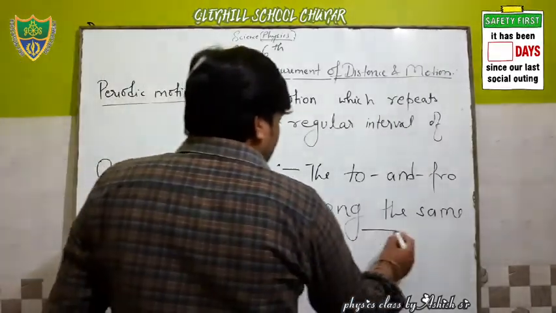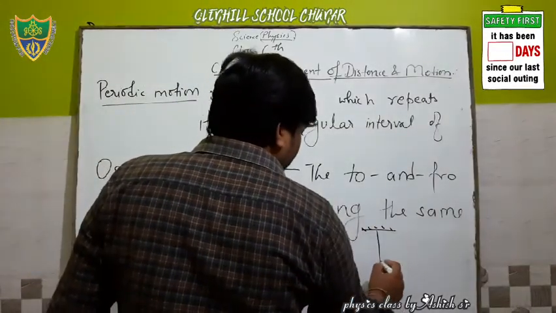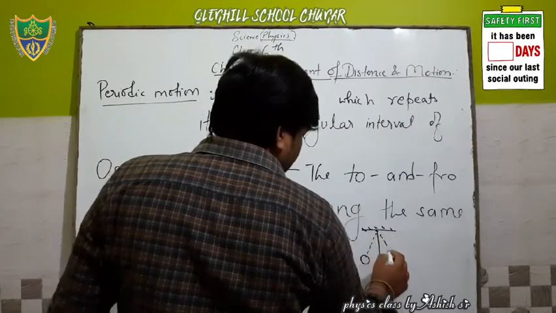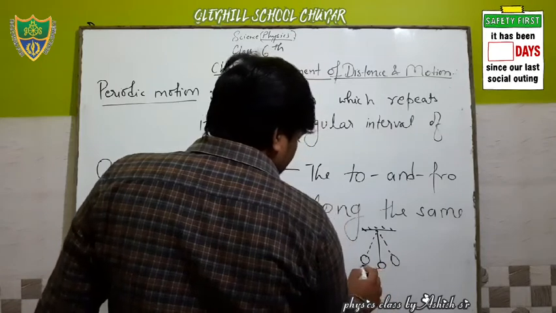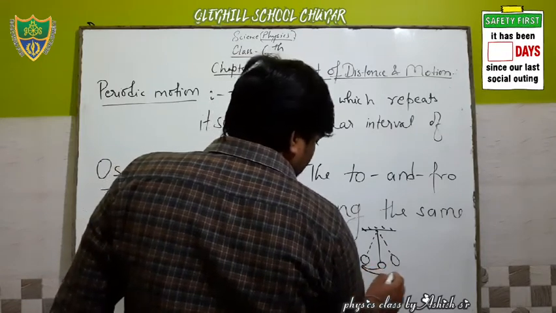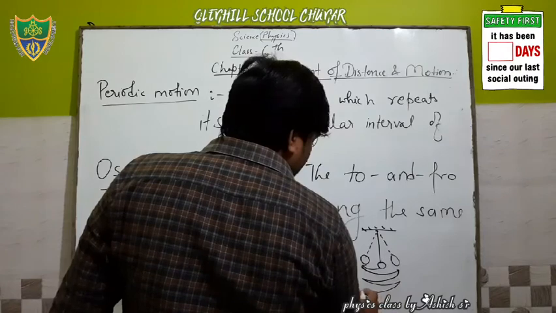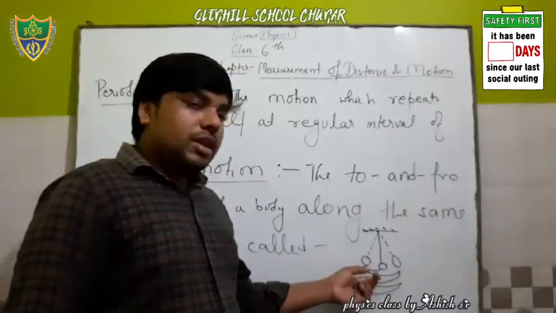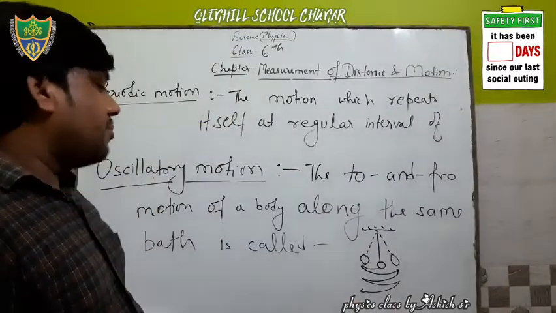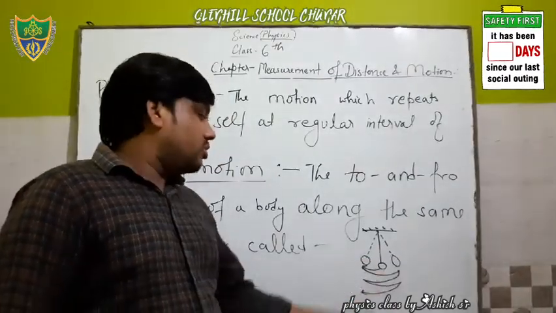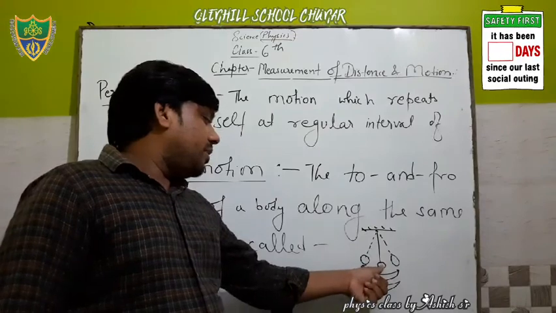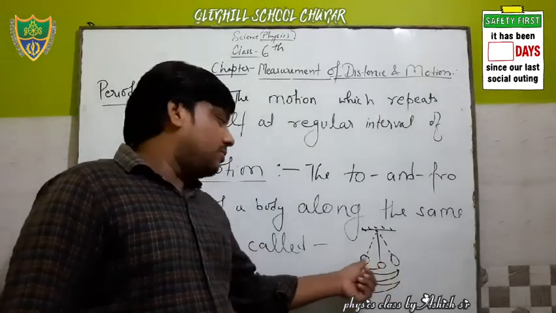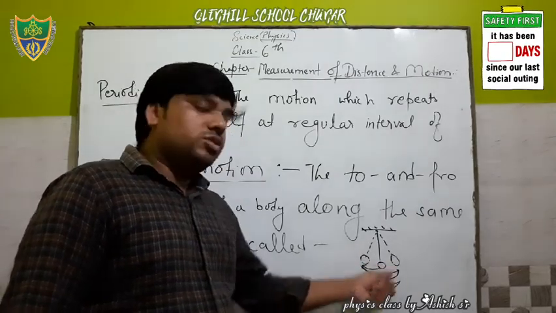Suppose this is a pendulum. So it moves like this. First it goes here, comes here, and goes here, and does this like motion. So this type of motion is what? Oscillatory, because this pendulum repeats its path, or does to and fro motion.